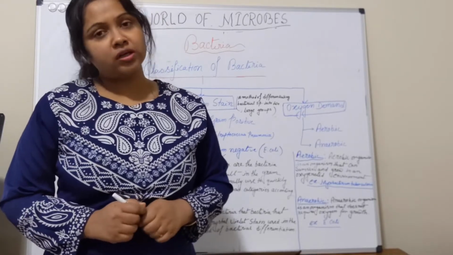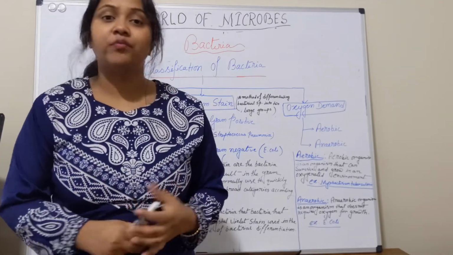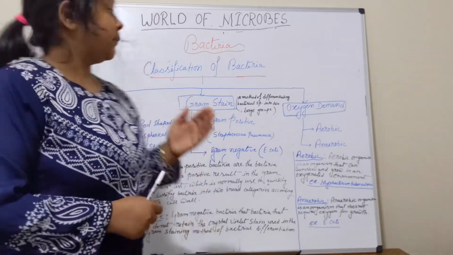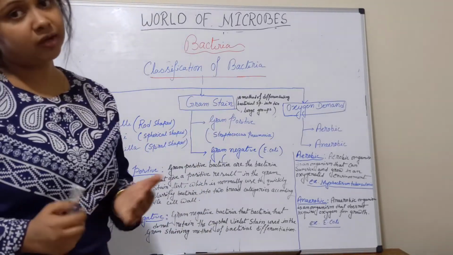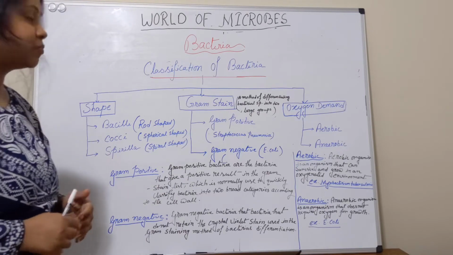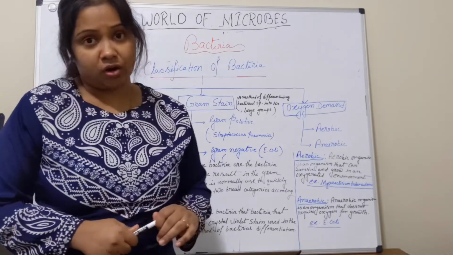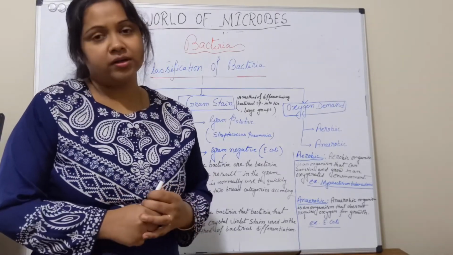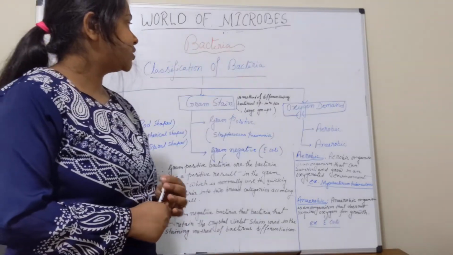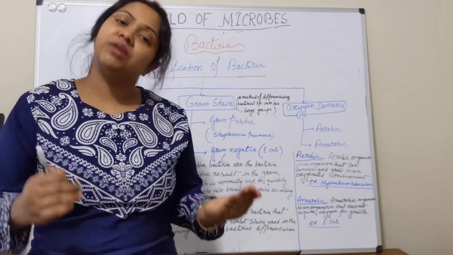Next, I am talking about the classification of bacteria. So bacteria are classified on the basis of the shape, Gram-stain method and oxygen demand. Shapes are bacilli, rod shaped bacteria, cocci, spherical shaped bacteria, and spirilla, spiral shaped bacteria. Next, the Gram-stain method. What is the Gram-stain method? Gram-stain method is the method of differentiating bacterial species into 2 large groups: gram-positive bacteria and gram-negative bacteria.